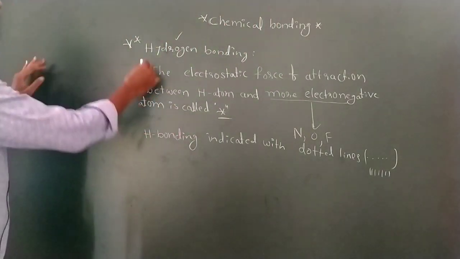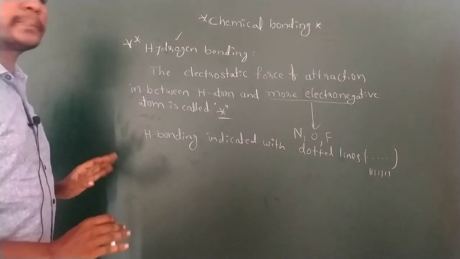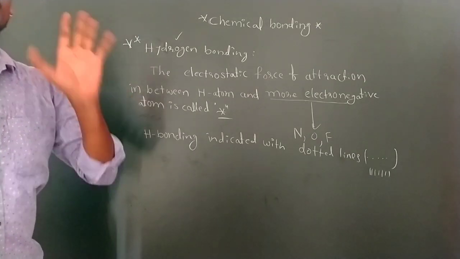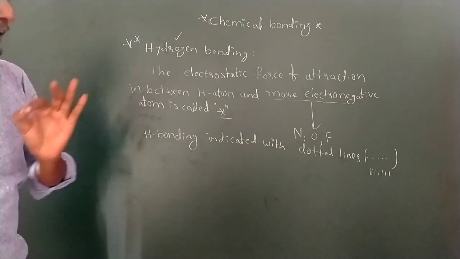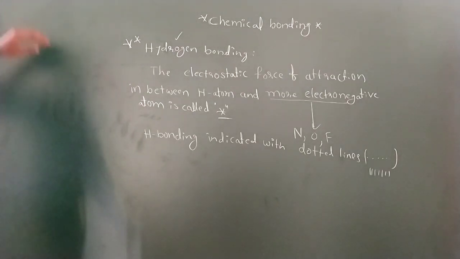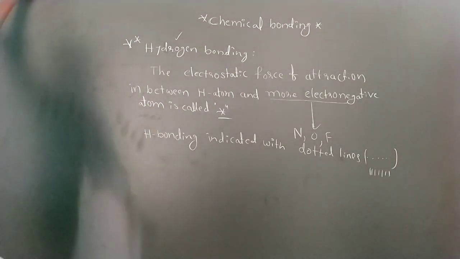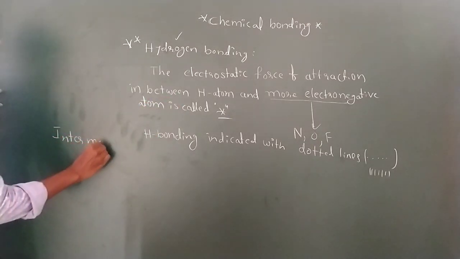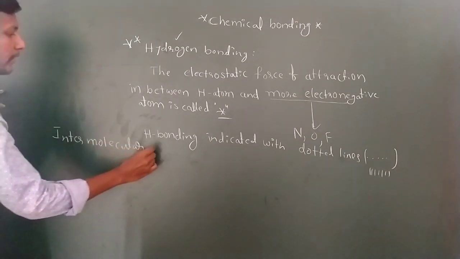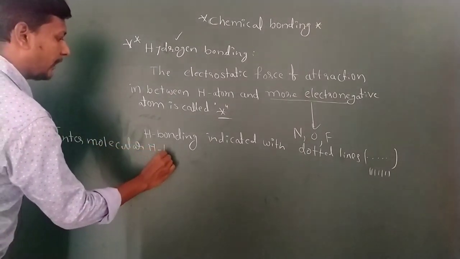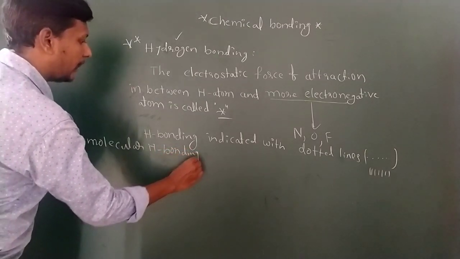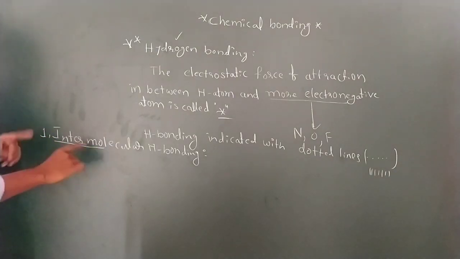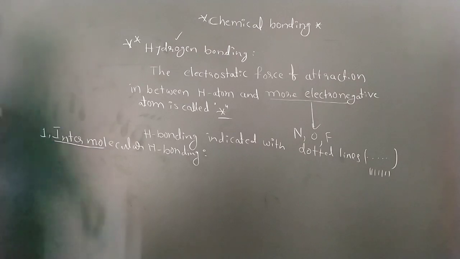Here there are two types of hydrogen bonding. First is intermolecular hydrogen bonding. Second one is intramolecular hydrogen bonding. First of all, I am discussing intermolecular hydrogen bonding. Inter means in between, so intermolecular means in between the molecules.